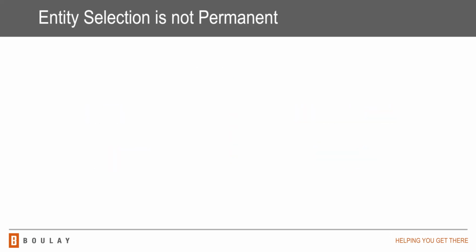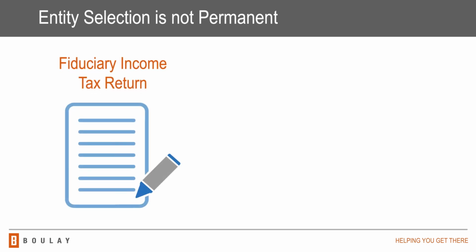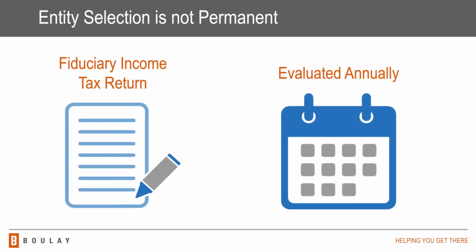Whether a trust is simple or complex is not necessarily a permanent selection. Entity selection should be evaluated every year a fiduciary income tax return is filed, as the trust may be simple one year and complex the next based on the trust agreement's language.